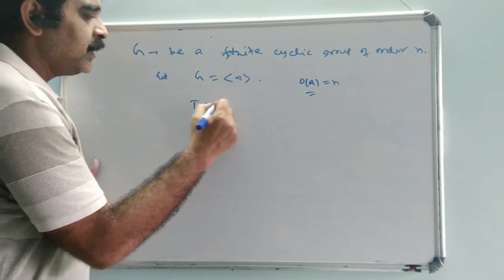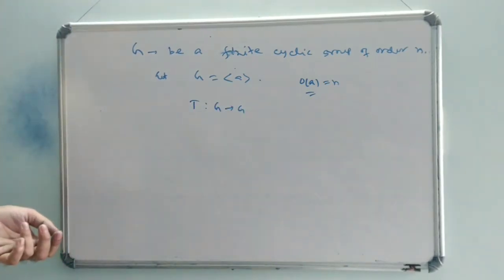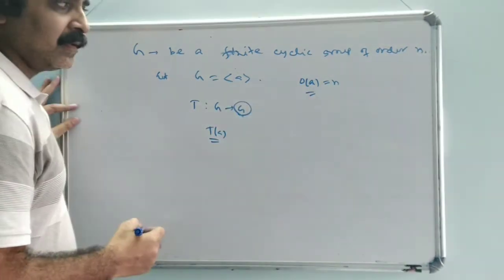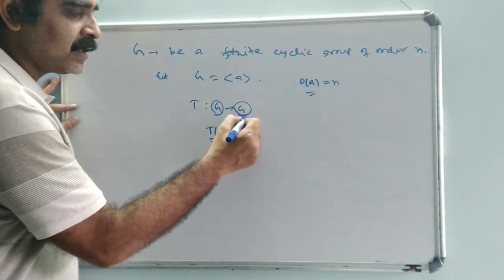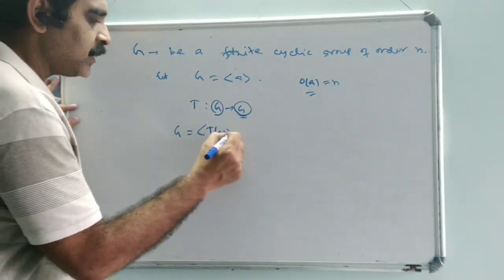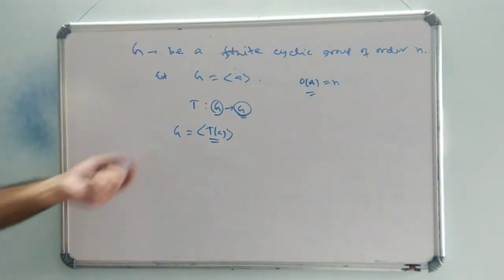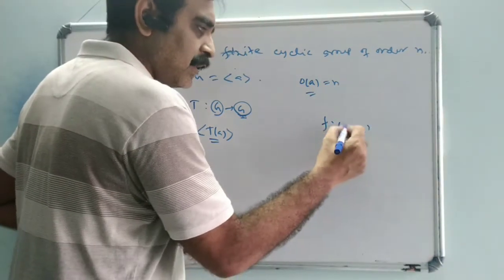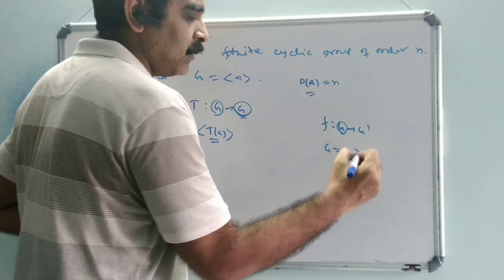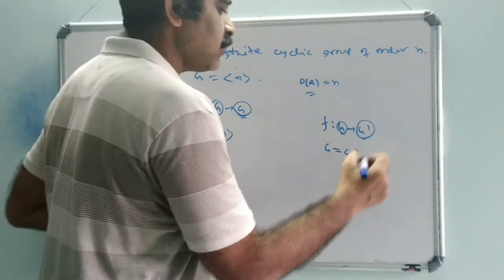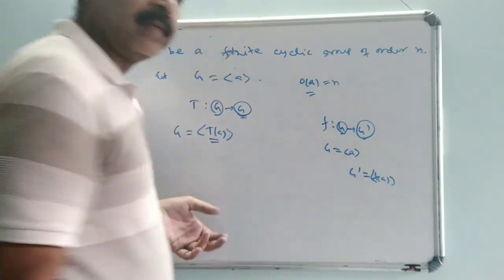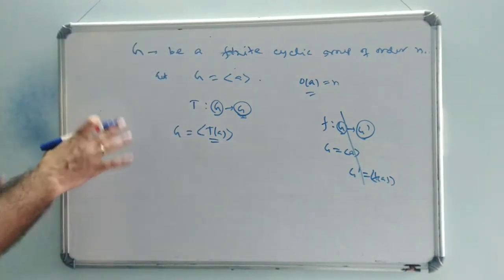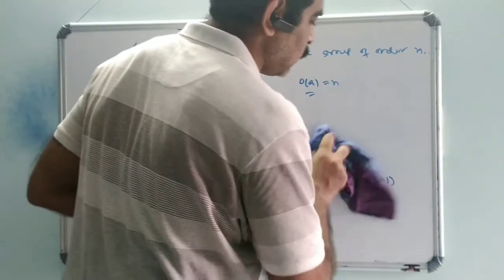Now let T be any automorphism from G to G. Since a is a generator of G, therefore T(a) is also a generator of G, that is, G is generated by T(a). This is true for any isomorphism actually. If we consider any isomorphism f from G to G', and G is cyclic with generator a, then G' is also cyclic with generator f(a). Therefore it is true for automorphisms also, since automorphisms are nothing but isomorphisms from G to G.